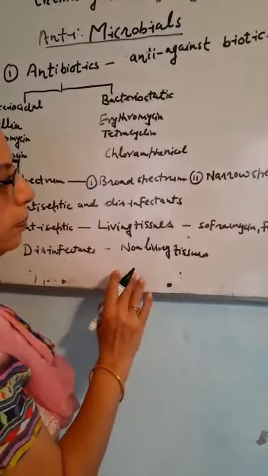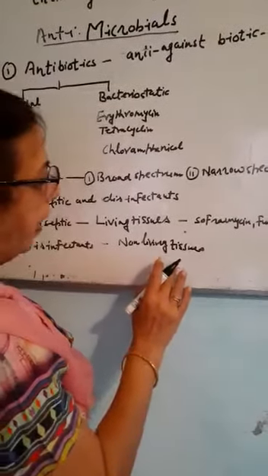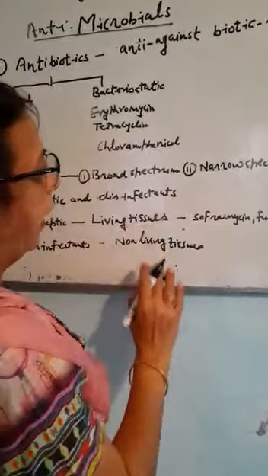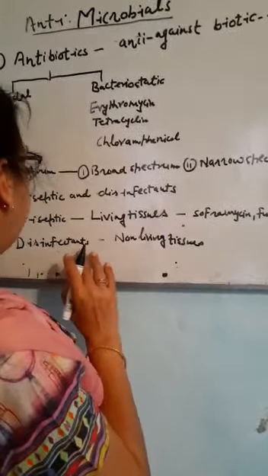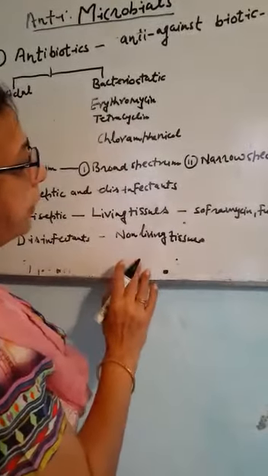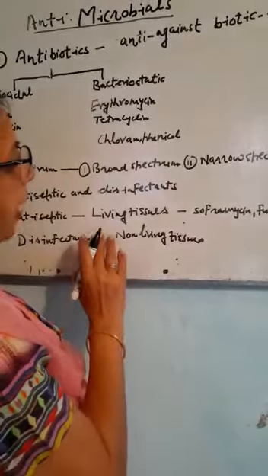The 0.1% solution of phenol acts as an antiseptic and the 1% solution of phenol acts as a disinfectant. Now I will tell you about various types of antiseptics and disinfectants.